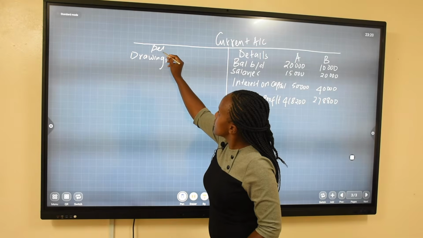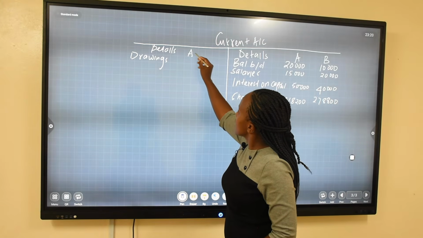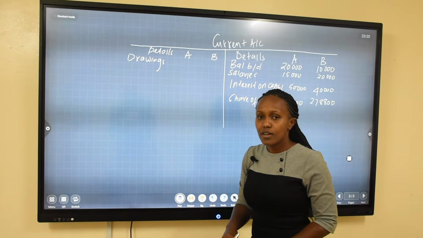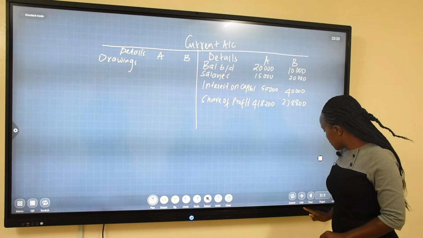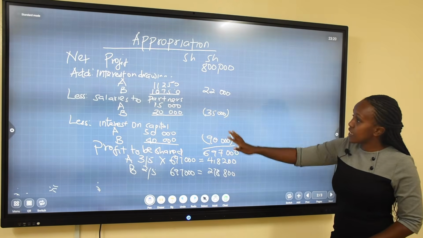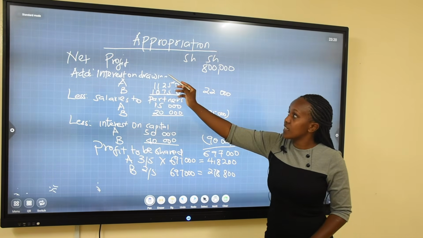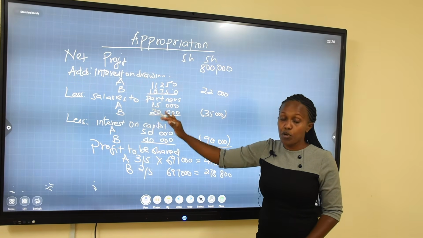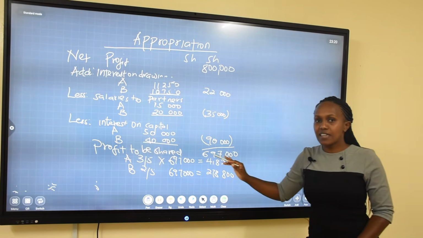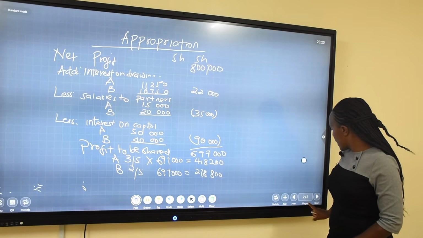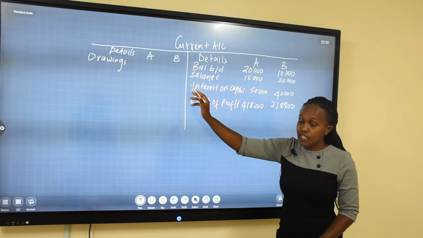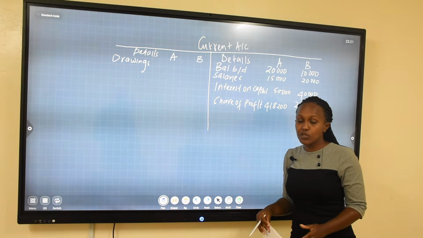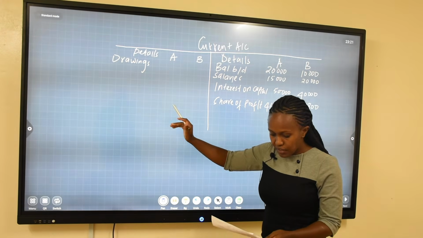Again, you have the column for the details and for the partners A and B. So drawings: previously in the appropriation account, we can see that there was no drawings here. The only thing we had here is interest on drawings. So drawings is the only item that is not in the appropriation account, but it is in the current account. Drawings have to be paid by the partners from what they have received during the year. Whatever they withdrew, they have to pay. Therefore, we are going to debit the drawings.